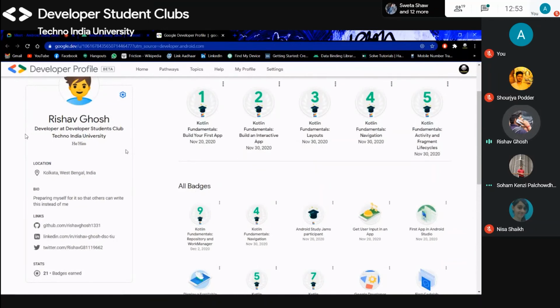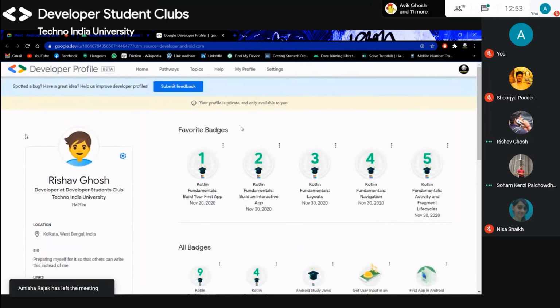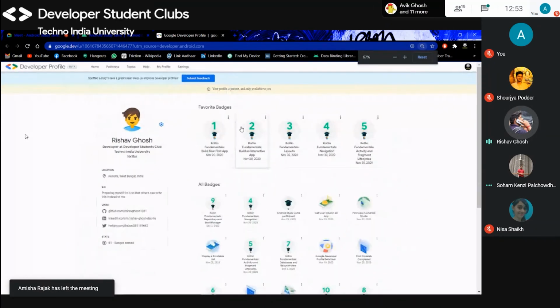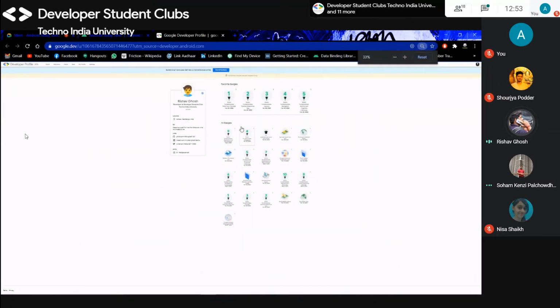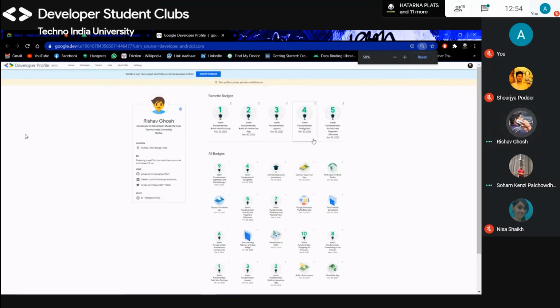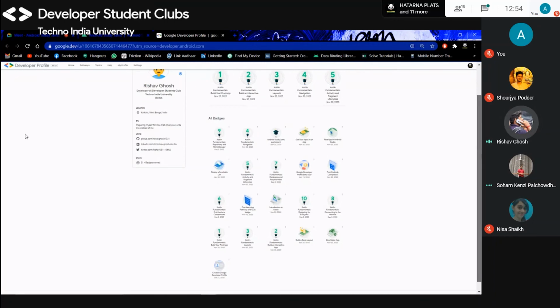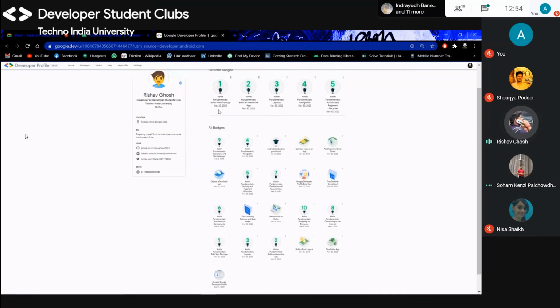You need to have this whole thing in a single screenshot. So I will show you how to take it. Just minimize the screen by pressing Ctrl and minus, and the screen will be smaller, and then you can see everything showing. You can adjust it like this, and I don't need these favorite badges. You can add them later or not. If you don't add them, it will be blank. Just screenshot like this: this is your profile and these are the badges.